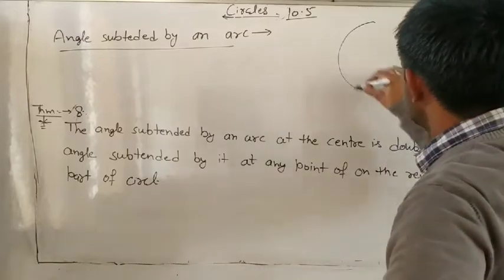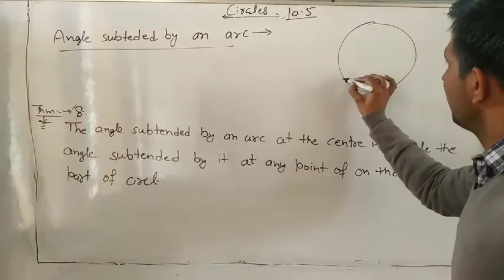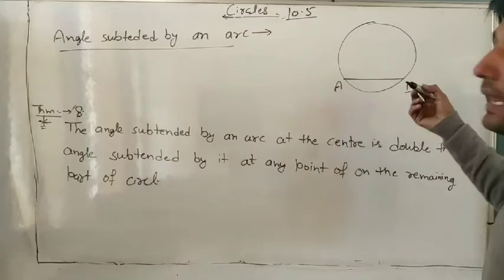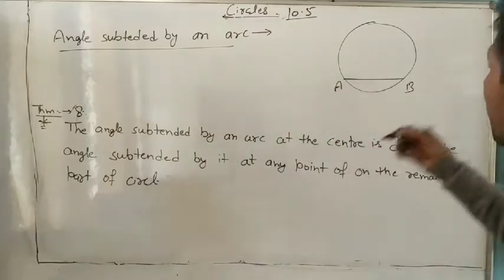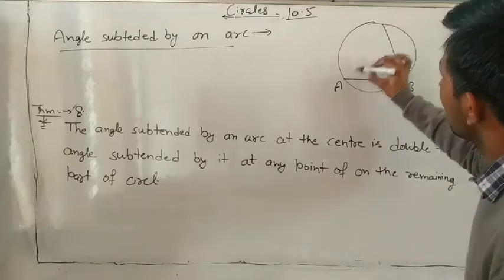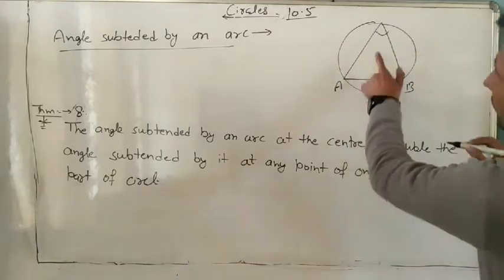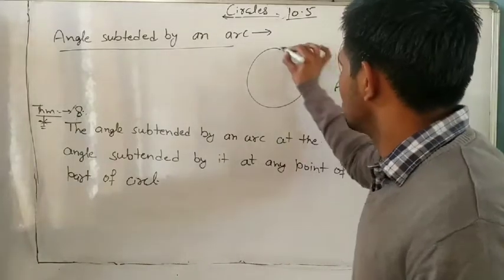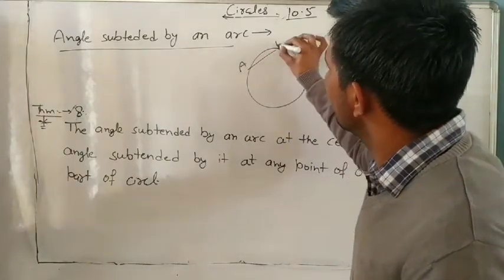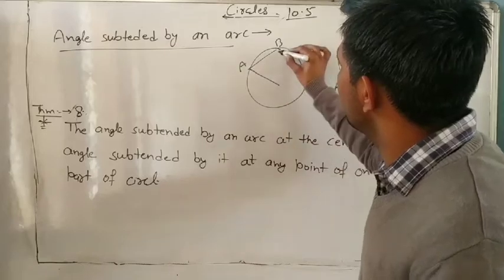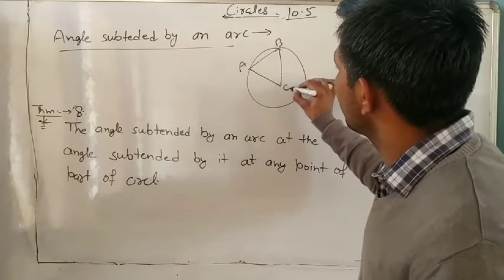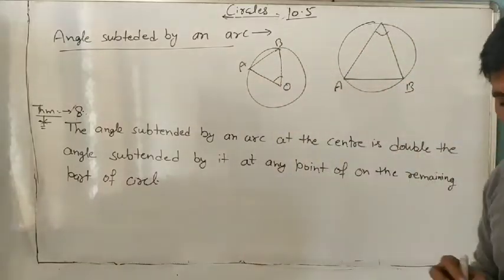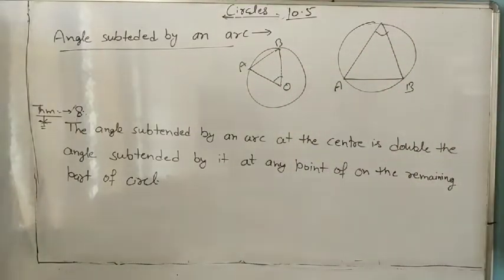Suppose it is a circle and it is any chord. AB is a chord. So how much angle is made by it? This angle is made by the chord AB. One more: suppose AB is a chord, so the angle made by this one at the center, this angle is made by the AB chord. So it is the angle subtended by a chord.